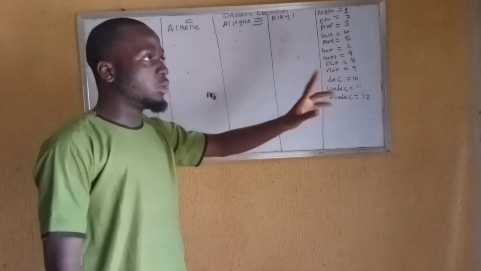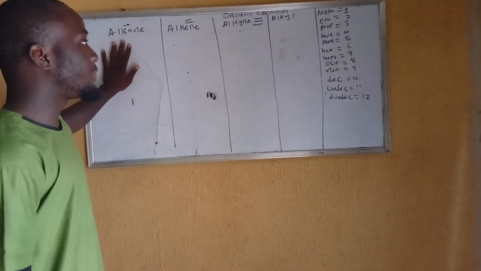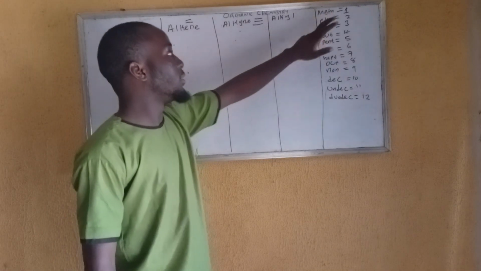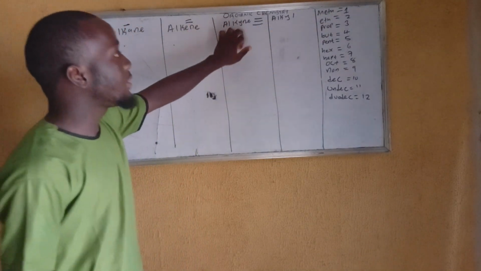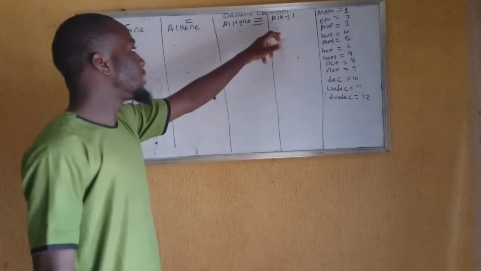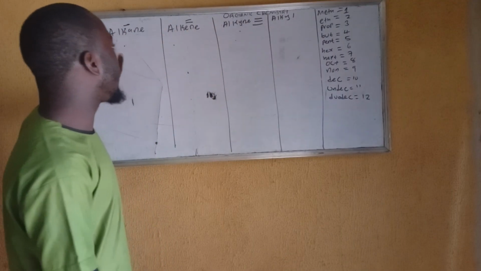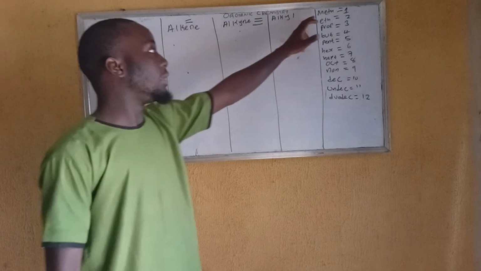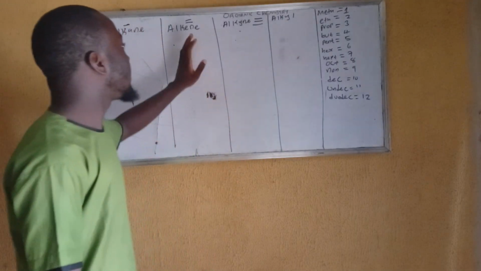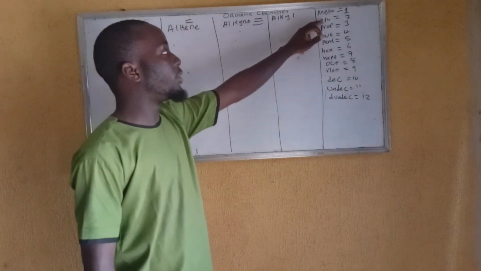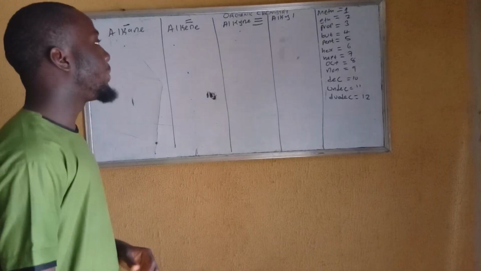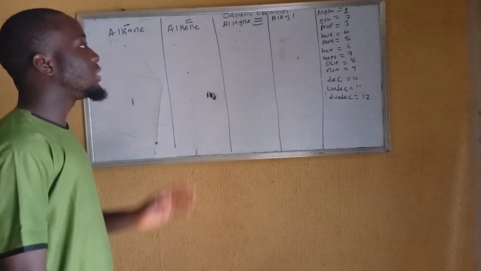And another thing to know is that it is only the alkane family that starts from met. Others like alkene and alkyne start from what? Eth. This alkene, you know I told you earlier that it was extracted from alkane, so it also starts from what? Met. But for alkene and alkyne, they both start from eth and not met.